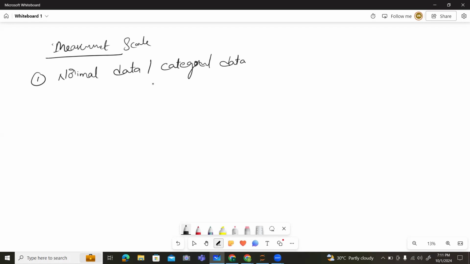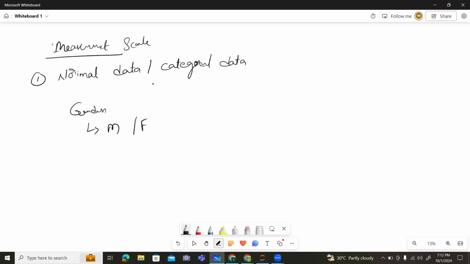So what is nominal and categorical data? Categorical data, by the name only, we can divide into categories. How can we divide? For example, we have gender. Gender is categorized into male and female. So we can easily categorize, right? This type of data is known as nominal data or categorical data.